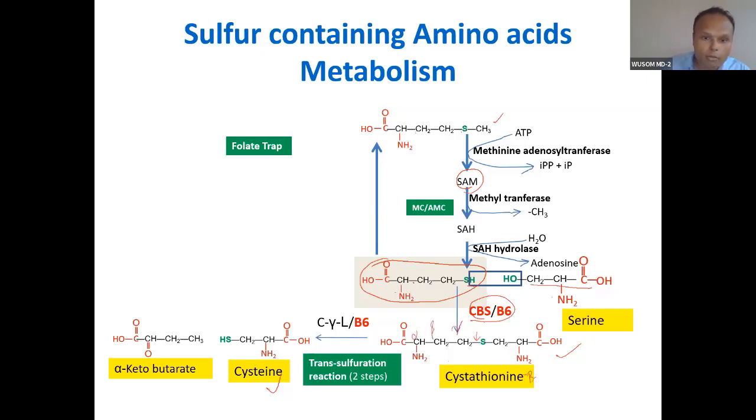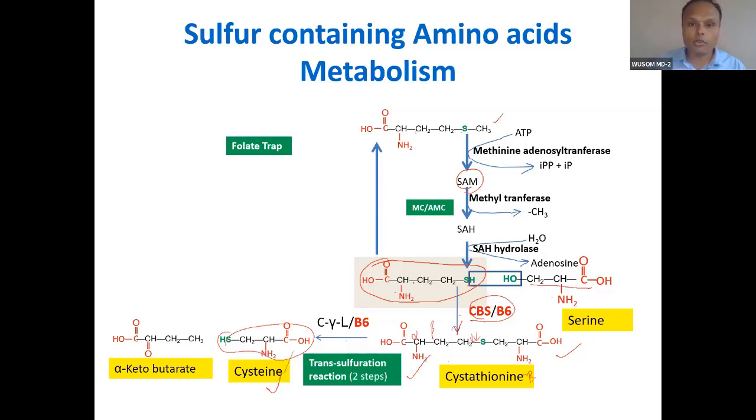Cystathionine beta synthase will form cystathionine. At gamma, it will be broken down, so this becomes cysteine. This is called the transsulfuration reaction, a two-step reaction. This transsulfuration reaction transfers the sulfur group from homocysteine to serine, which becomes cysteine.